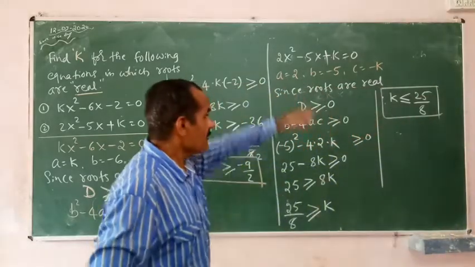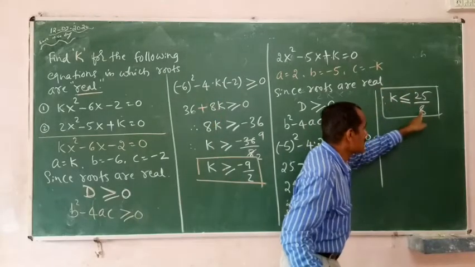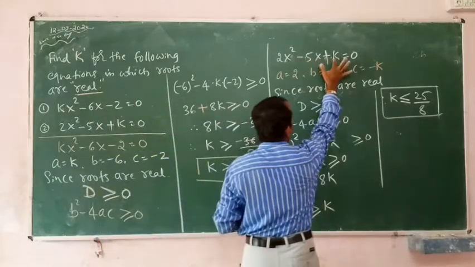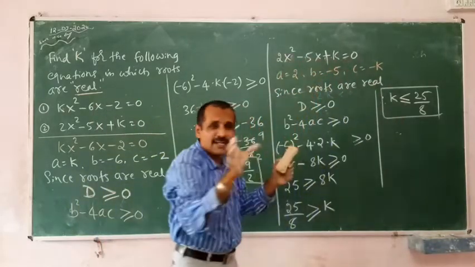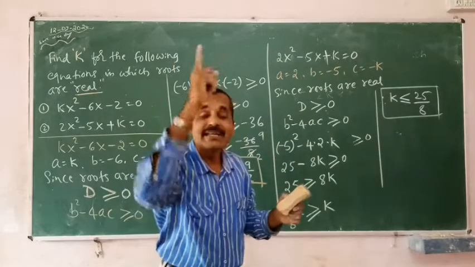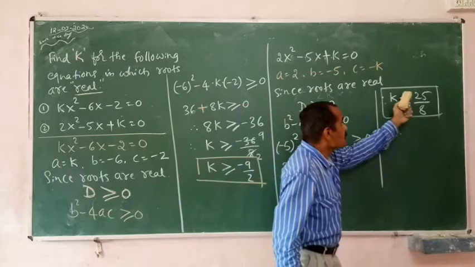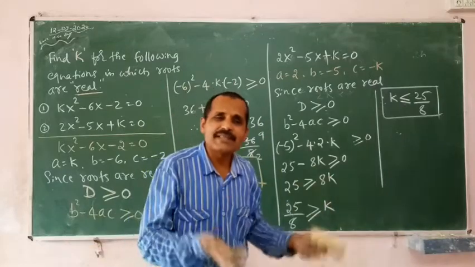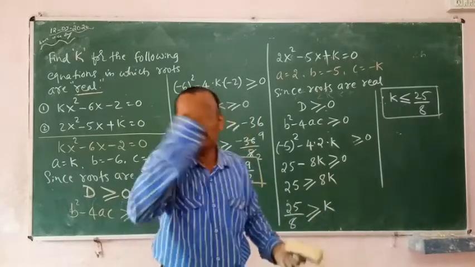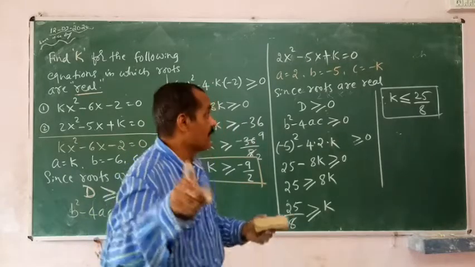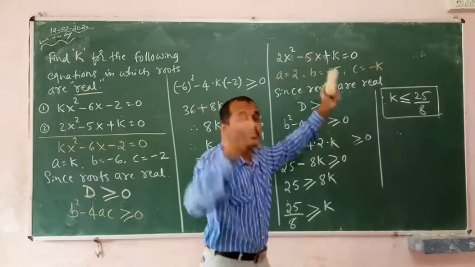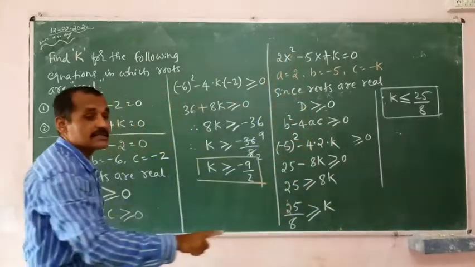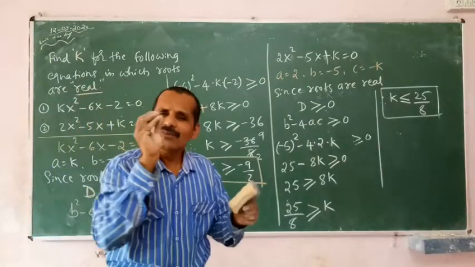Now, if k is equals to 25 by 8, substitute it in this equation, simplify, you get the equation, solve it, you should get real and equal roots. And k smaller than 25 by 8 means 24 by 8, 23 by 8, 22 by 8, 16 by 8, whatever value you put smaller than 25 by 8. Substitute this one, you get a new equation, solve it, you should get real and distinct roots. That is the meaning of this. Okay, hope that you understood. Let us solve a few more problems.